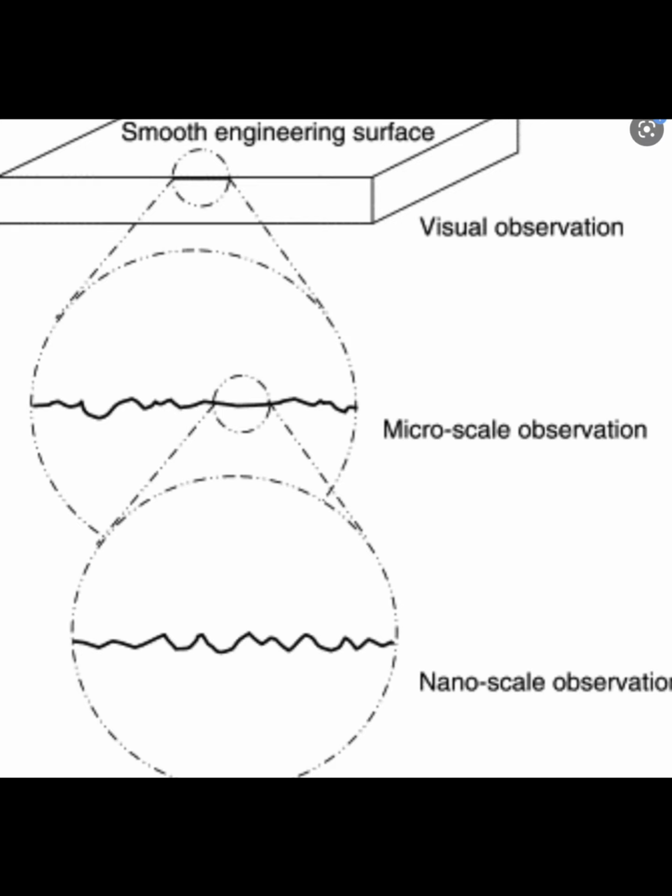Got it? That is, if the irregularity is more, we have to apply more force. If the irregularities are less, we have to apply a small force. That is, the greater the interlock between two surfaces, the greater the force needed to move them apart. Greater will be the friction.